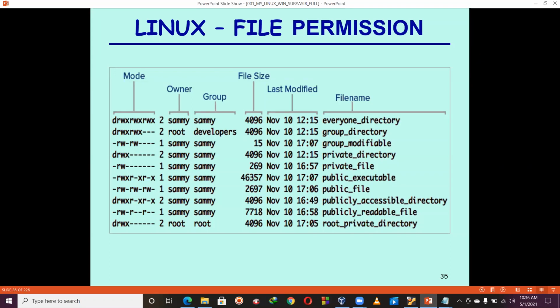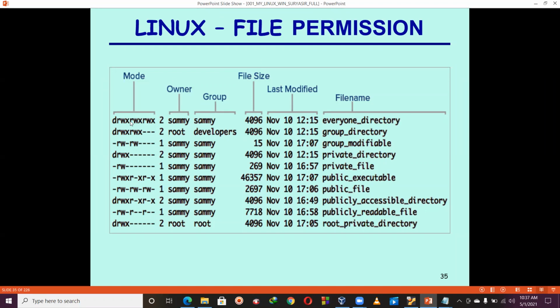After this you observe RWX, RWX, RWX, three pairs. R stands for read, W stands for write, X stands for execute. The first three, RWX, are for the user. The next three are for the owner, and the last three belong to the group. Got it? But we should focus on the user, because all of us are working as the user or administrator on my PC.